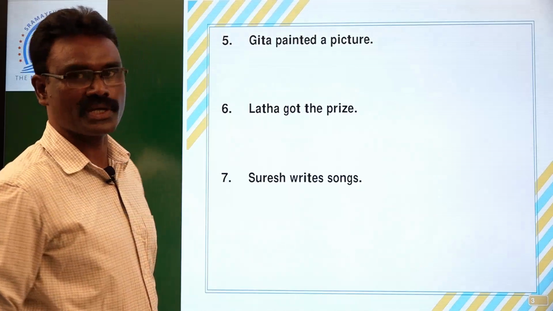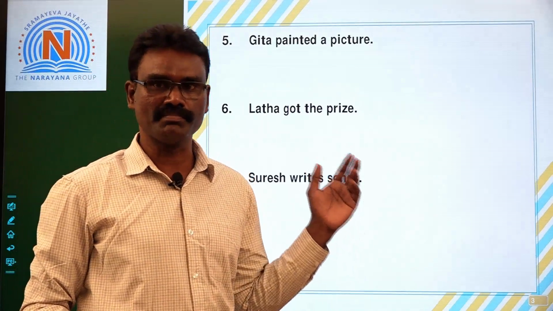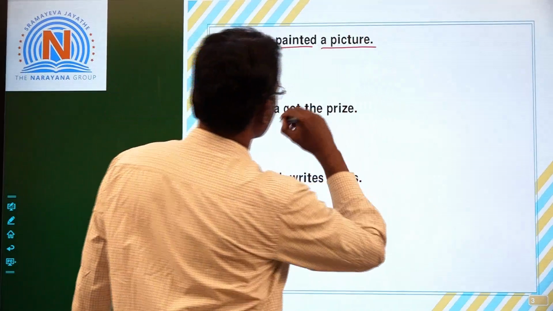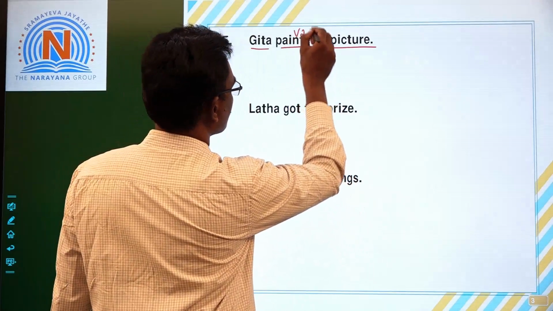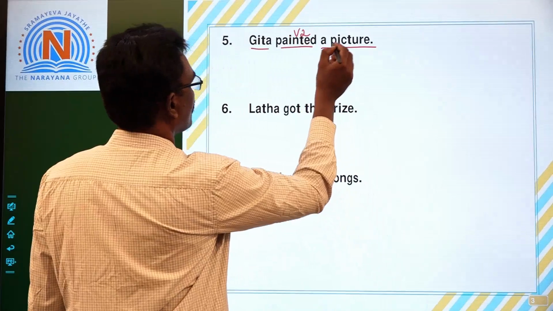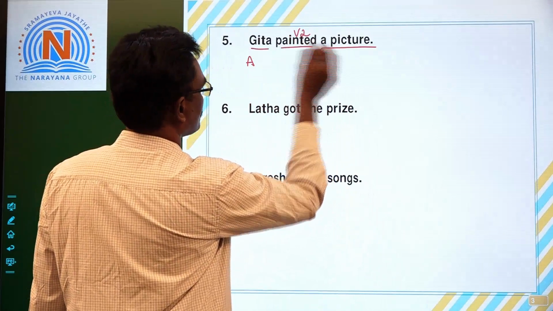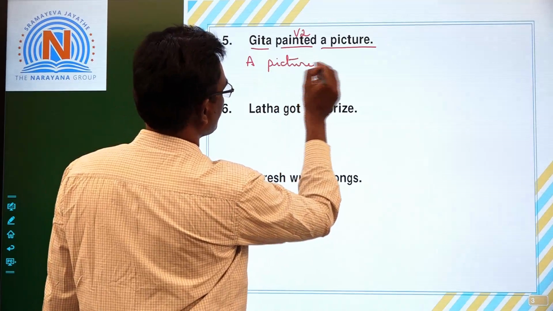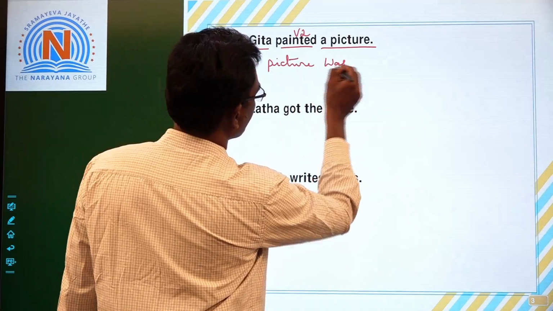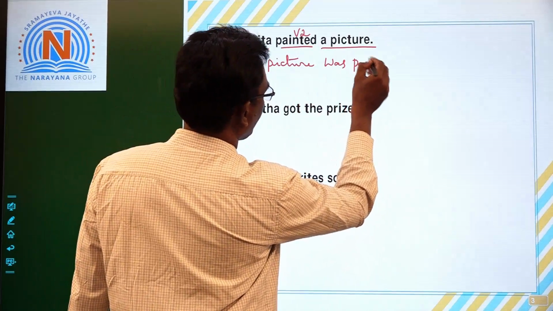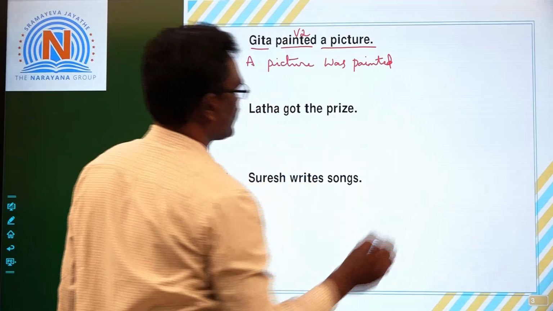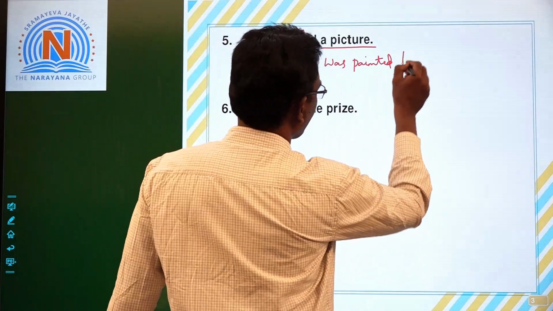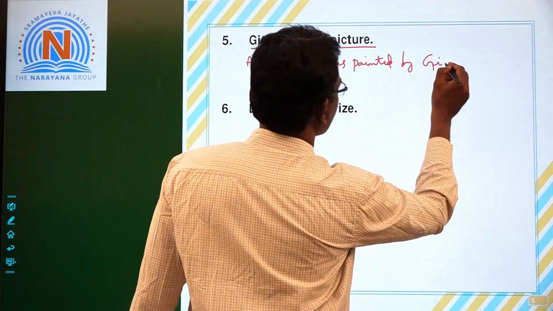Geeta painted a picture. What tense it is? Past tense. Simple past tense. Geeta subject, painted verb, a picture object. So past tense because verb is in past form. Now, so make this object as subject, a picture. What about this picture, children? Singular. So picture was, V3 of painted is painted. A picture was painted by Geeta.